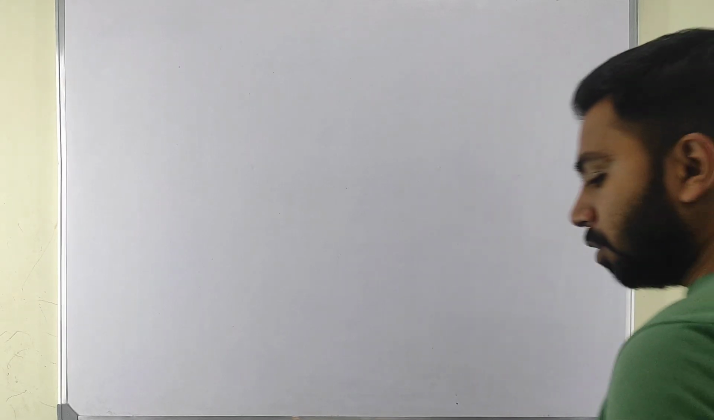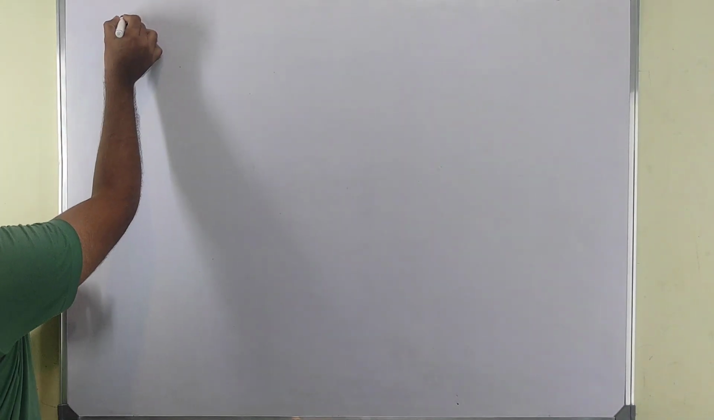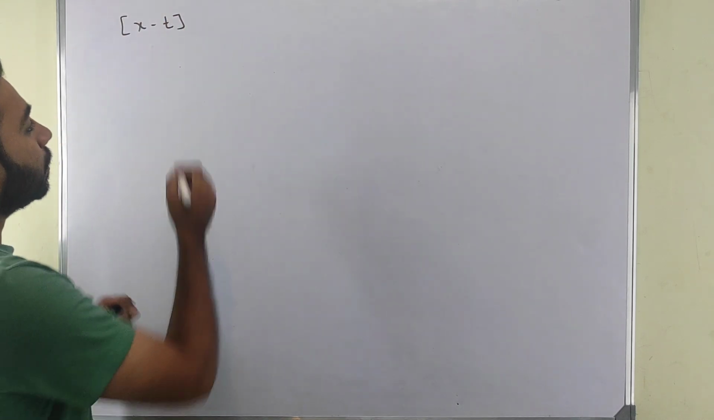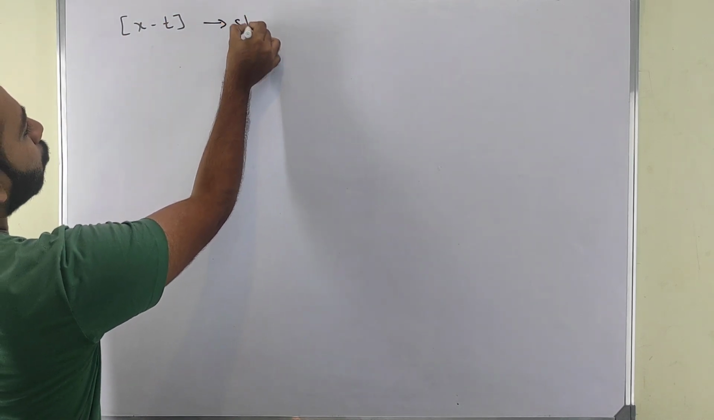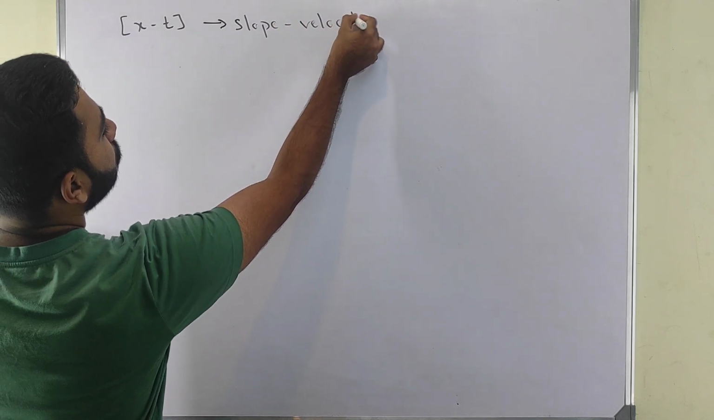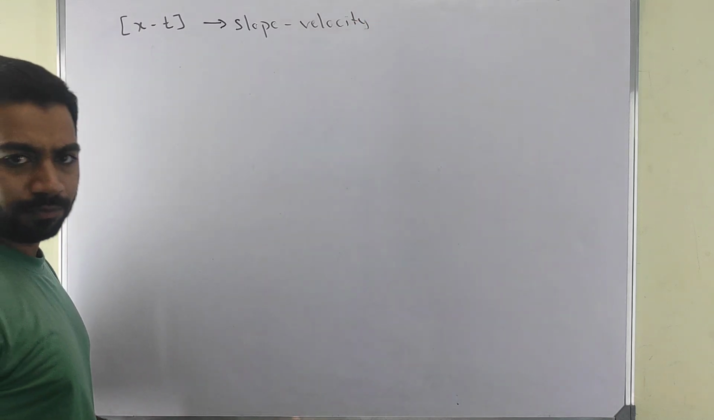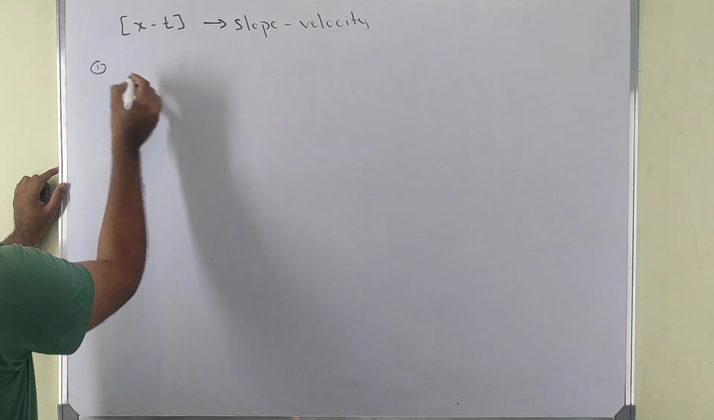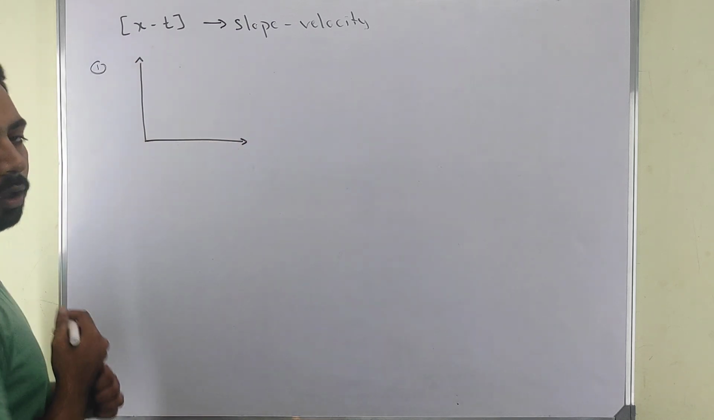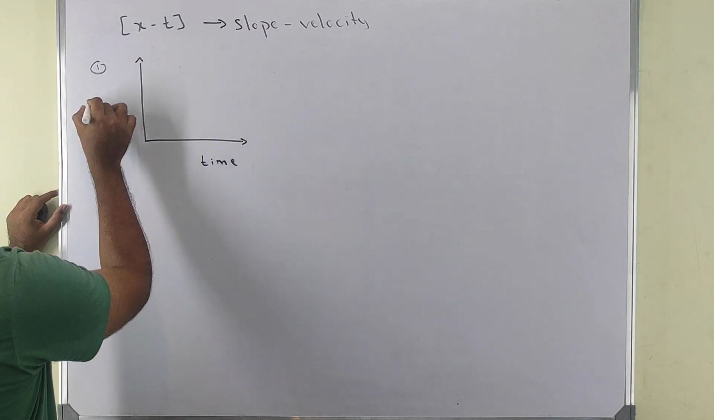Okay, fine. Now let us start the main graphs. First, we will take the x-time graphs. We know for this graph, the slope gives us velocity. If you know this much, then it is enough. Now, for one example, I have a graph like this, with x and y, where it is my time and it is my distance.